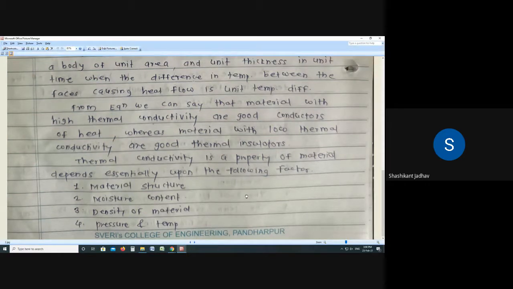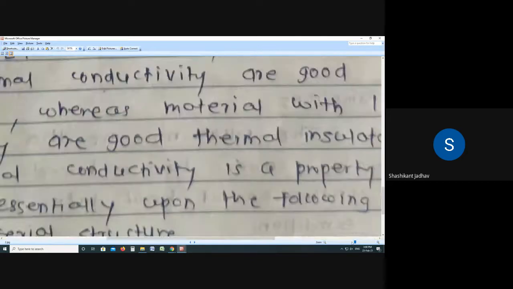What are the different factors on which thermal conductivity depends? In the first lecture I discussed that thermal conductivity depends on the material structure, the moisture content in the material, the density of the material, and the pressure and temperature of the material. So write down the different factors. First one, material structure.